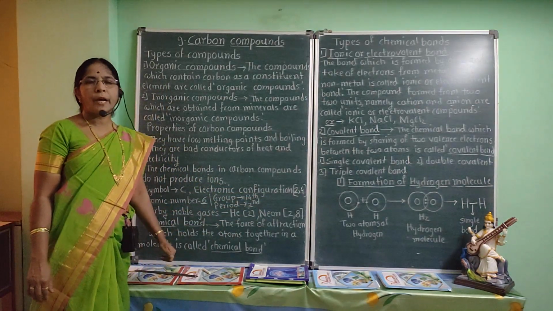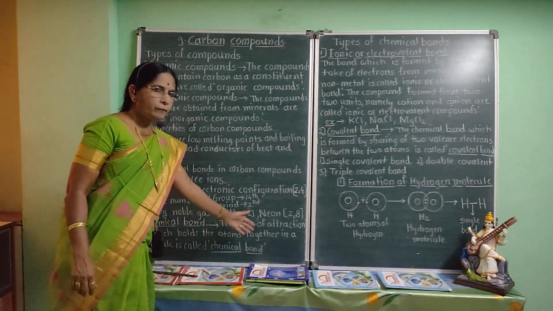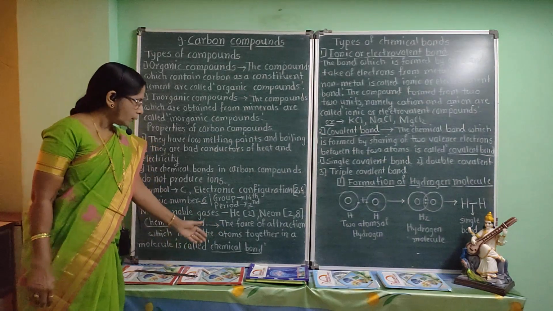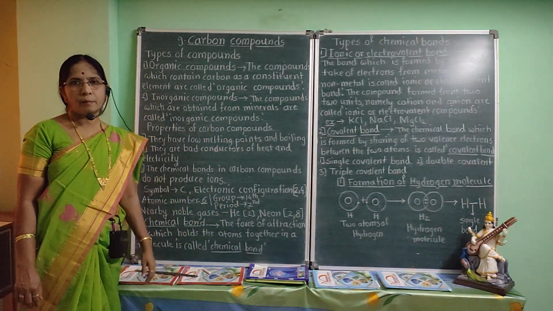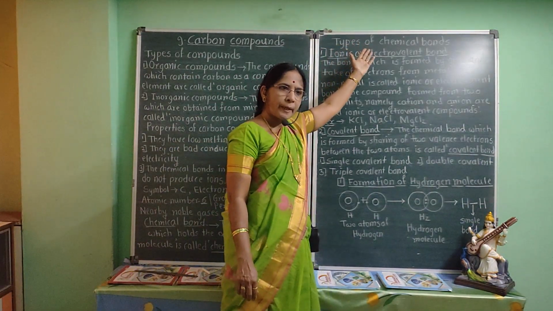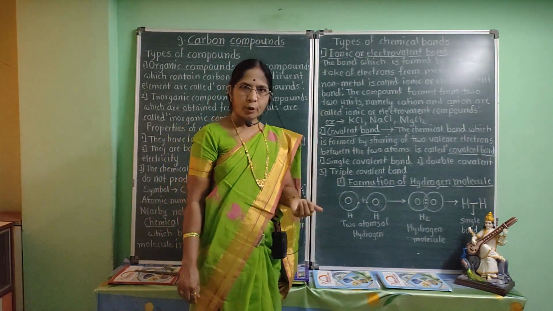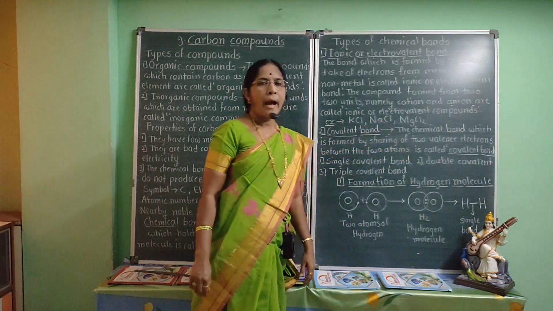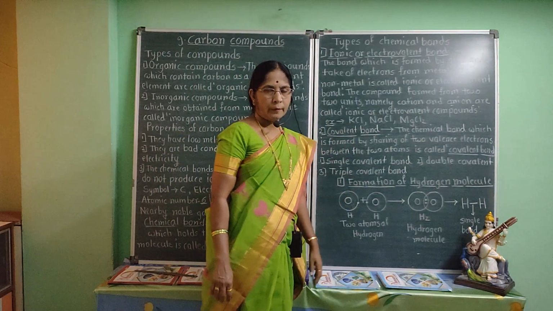Chemical bond. Now we will see what is meant by chemical bond. The force of attraction which holds the atoms together in a molecule is called chemical bond. Now we will see types of chemical bonds. Ionic bond or electrovalent bond and covalent bond are the two important types of chemical bond.